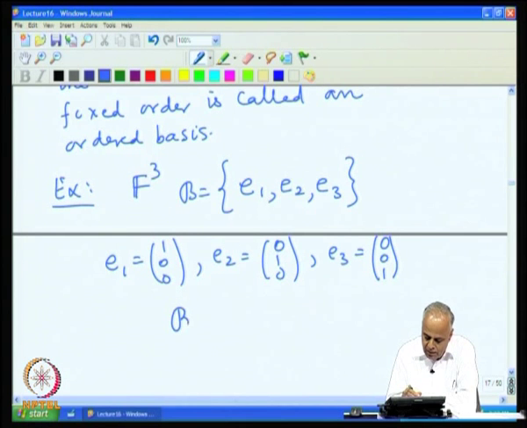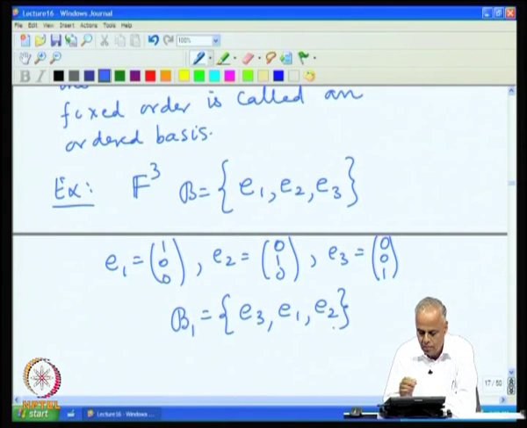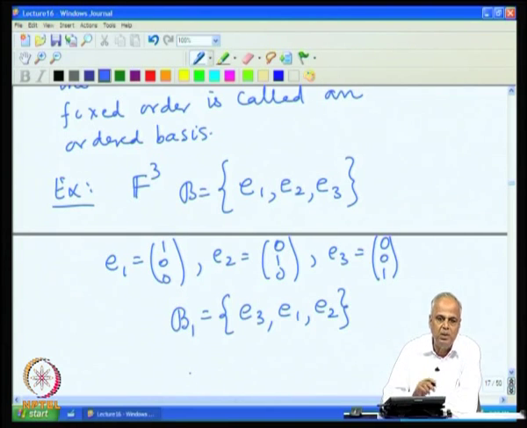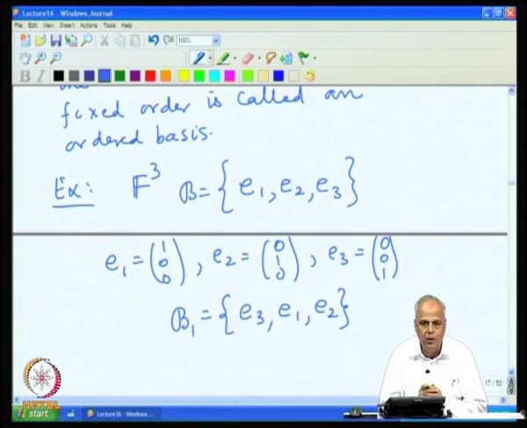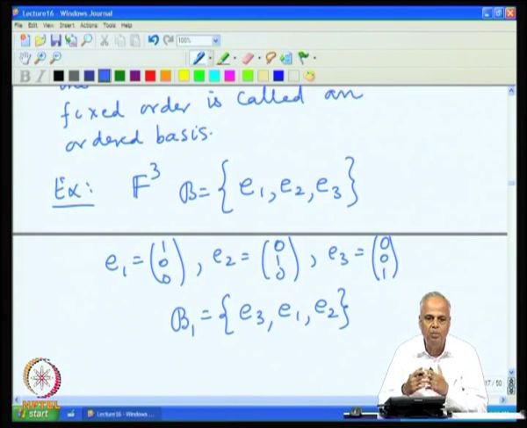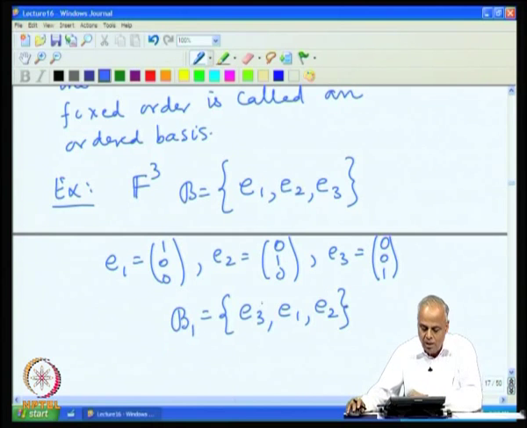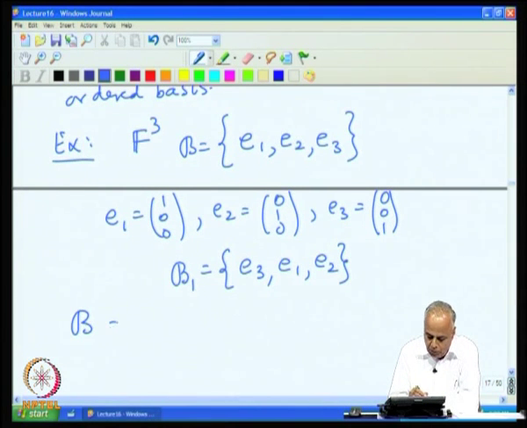Now, if you look at this set B1, as a set it is the same as B. When are two sets equal? If every element of B is also in B1 and every element of B1 is also in B. Looked at that way, these two sets are equal. So, B is equal to B1, these are the same basis.